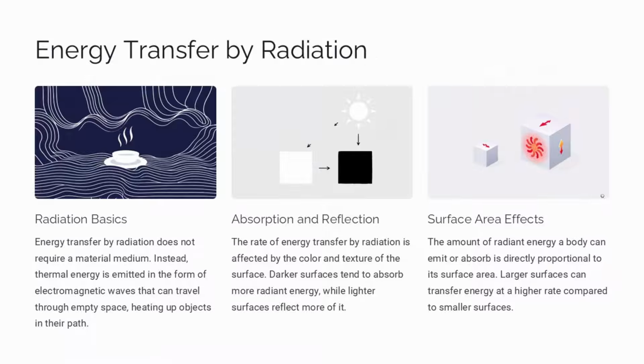Radiant energy is transferred through electromagnetic waves without needing a physical medium. Darker surfaces tend to absorb more of this radiant energy, while lighter surfaces reflect more. The amount of radiant energy a body can emit or absorb is directly proportional to its surface area. Larger surfaces can transfer energy at a higher rate.